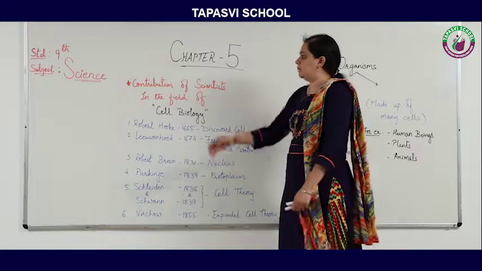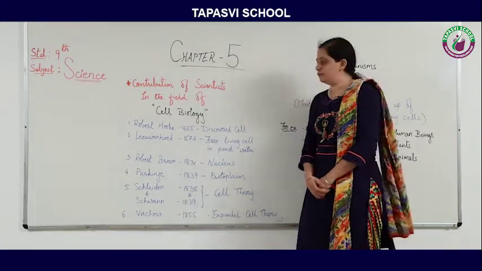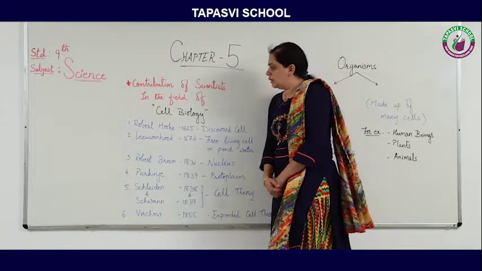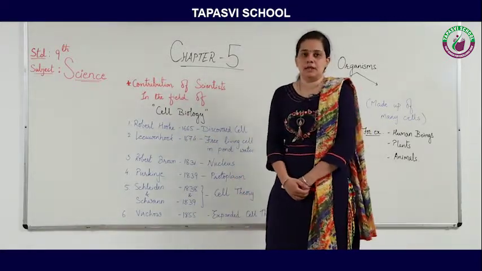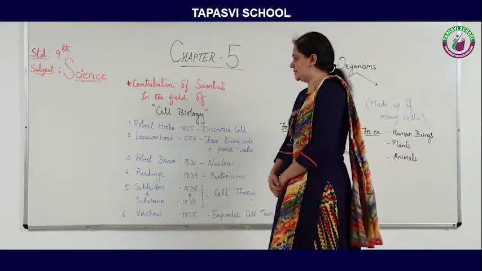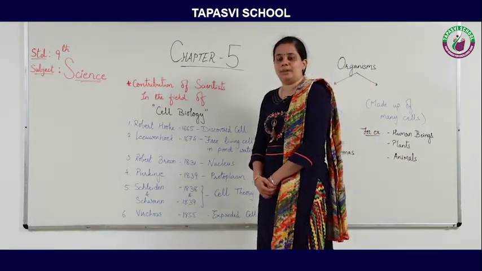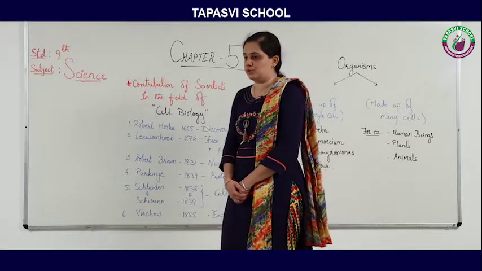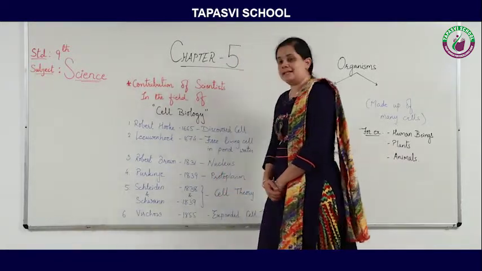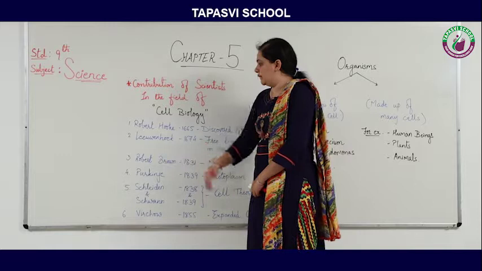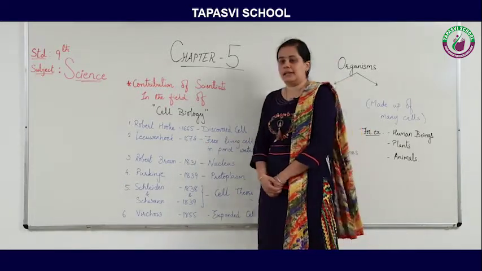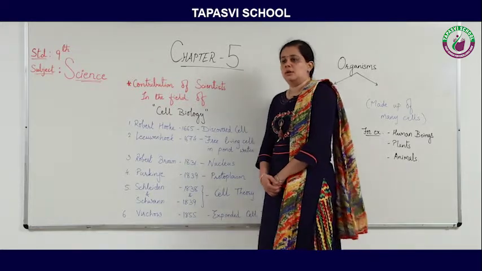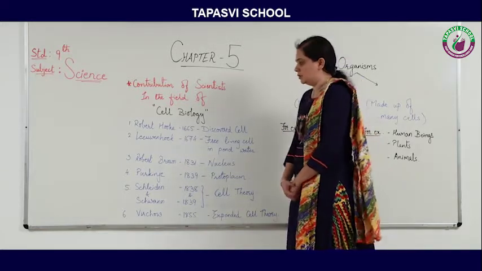First, as we have already studied, Robert Hooke discovered the cell in 1665 with the help of his self-designed microscope. Now in 1674, Leeuwenhoek discovered free living cells in pond water under the microscope.